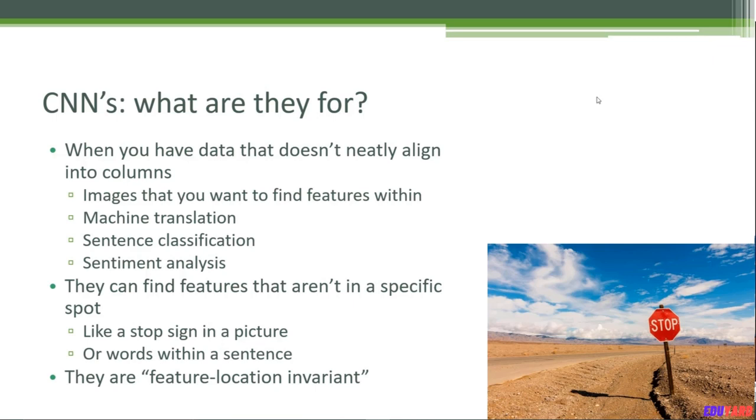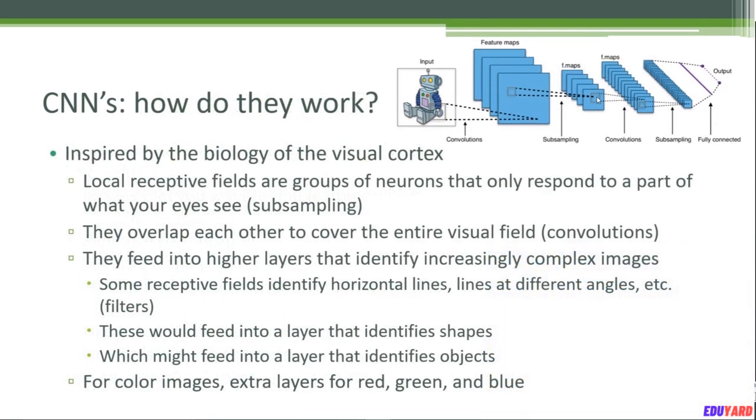Sentiment analysis is another application of CNN. So you might not know exactly where a phrase might be that indicates some happy sentiment or some frustrated sentiment or whatever you might be looking for, but a CNN can scan your data and pluck it out, and you will see that the idea behind it is not really as complicated as it sounds. This is another example of using fancy words to make things seem more complicated than they really are.